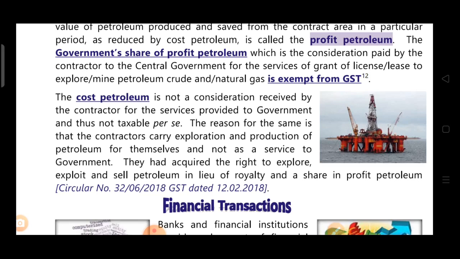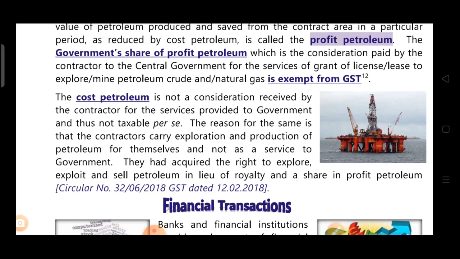So what happens in this entire scenario is that government has just granted the license to the contractor to explore and mine the petroleum, crude and natural gas. So government has just given the license. This exploration is done by the contractor for themselves. They are not doing it for the government. So we can't say they are providing any service to the government. So this cost petroleum is not called a consideration.